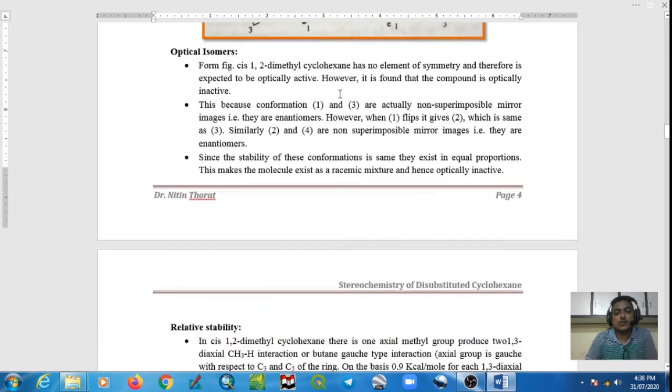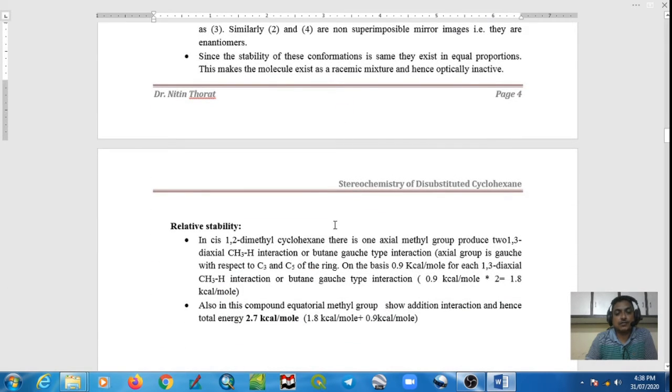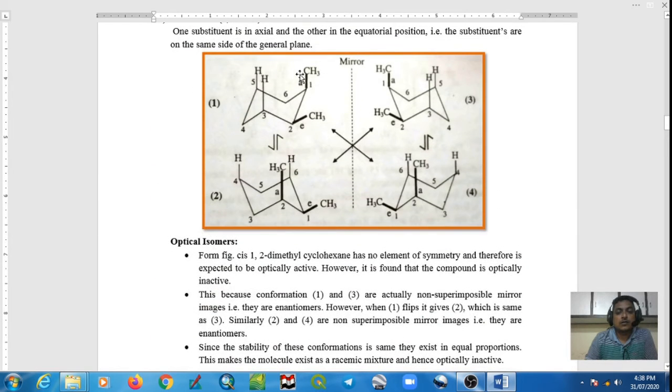Now let us talk about its relative stability. The stability of all conformers is the same. That's why we will talk about this conformer 1 only. In this conformer 1, the axial methyl group shows 1,3-diaxial interactions. So the methyl group at C1 shows 1,3-diaxial interaction with the C3 hydrogen and this C5 hydrogen.